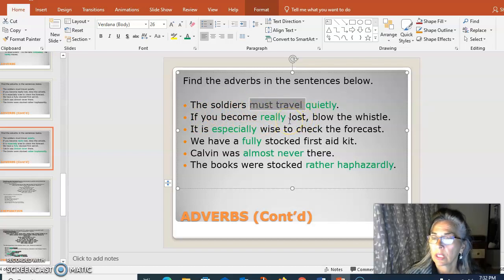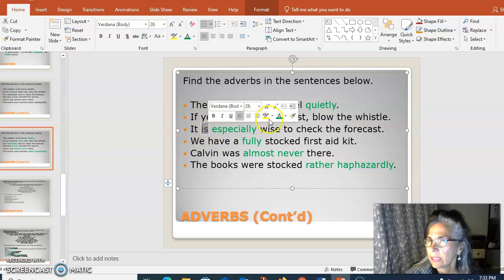I'm lost. Okay. How, to what extent am I lost? Really lost. So this adverb is modifying the adjective lost. It is especially wise to check the forecast. So again, this linking verb is joining or linking up the it to wise. It is wise.